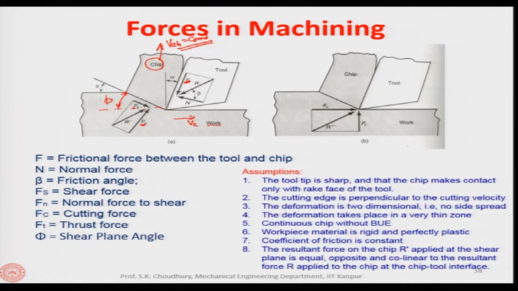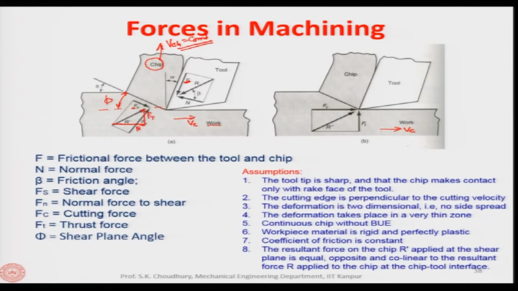For example, it is shown here. This is the same R prime, and we are resolving it into 2 more components: Fc, which is parallel to Vc, the cutting velocity, and Ft, which is perpendicular to the cutting velocity. So suppose this is Fc and this is Ft. This is the cutting force and this is the thrust force.